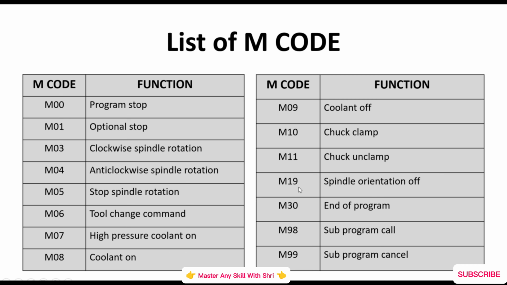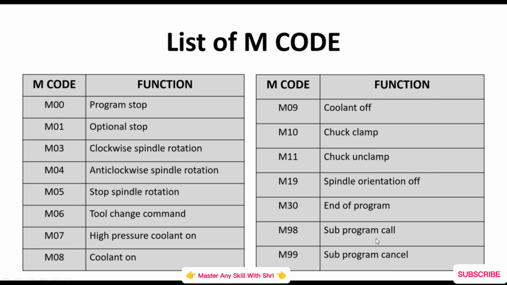At that time, we lock the spindle and then remove the jaws, so we use the M19 code. M30 is end of program. The program ends when you give the M30 code. That means the CNC machine will understand that the program has ended here after looking at the M30 code.